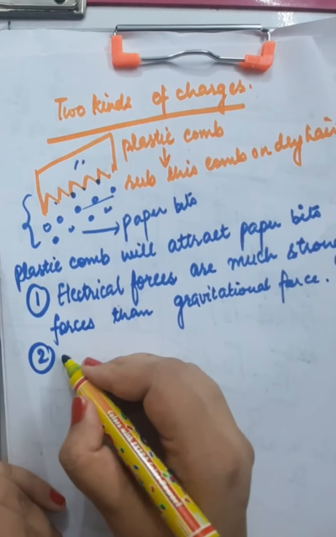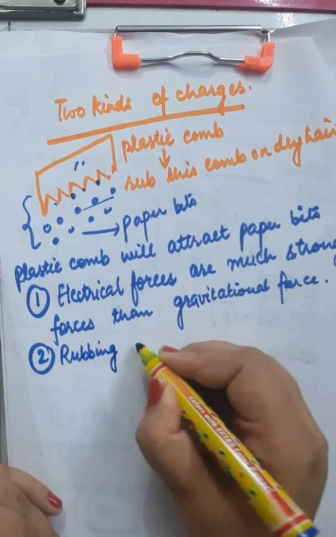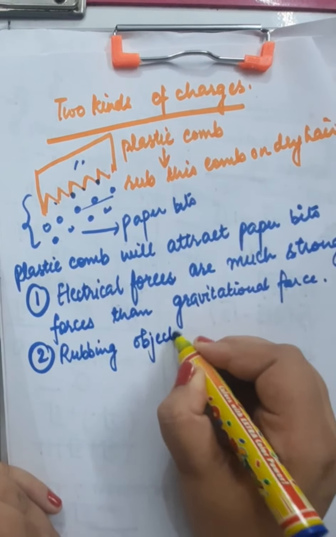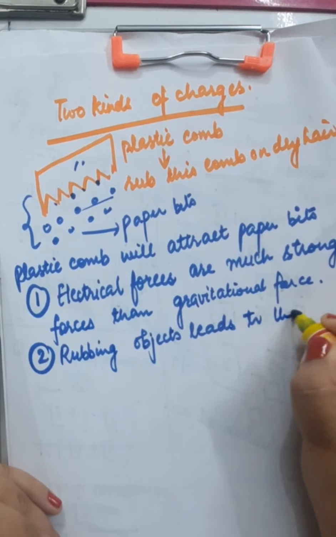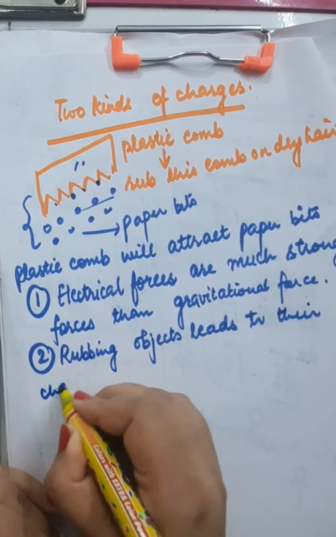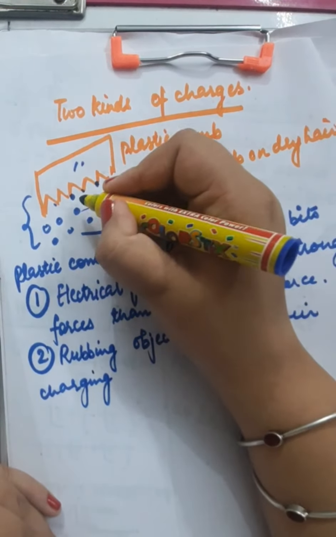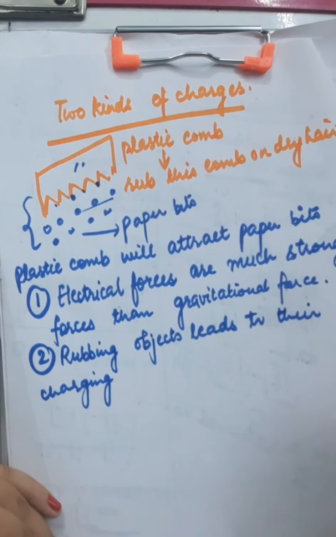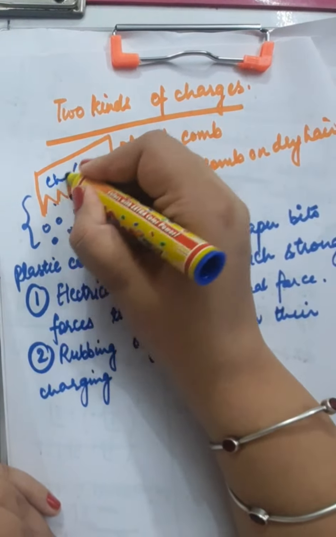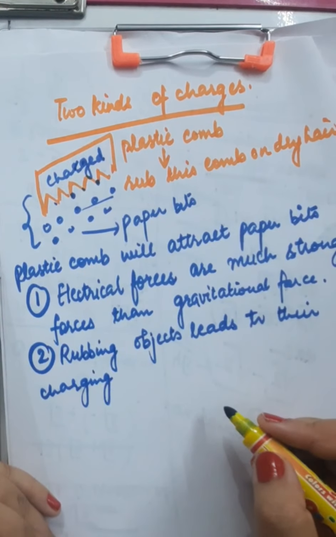So this means rubbing objects leads to their charging. Charging was only possible when you rubbed the plastic comb with dry hair, and the plastic comb got charged, and this charged plastic comb attracted these small paper bits.